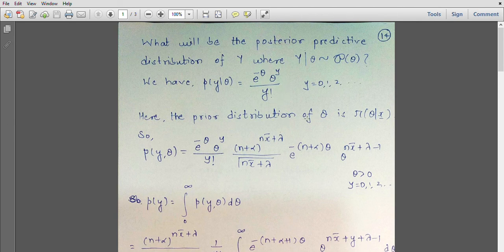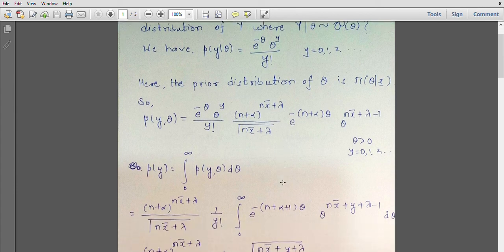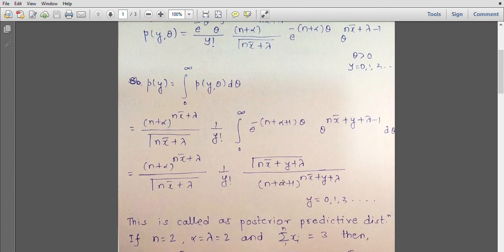Now the prior distribution of theta is pi of theta given x, as explained earlier. So the joint distribution of y and theta will be e raised to minus theta, theta raised to y by y factorial, multiplied by the gamma posterior. Notice that these two exponential terms can be merged together. Similarly, these two power terms of theta can be merged together. So we can find the marginal distribution of y like this.